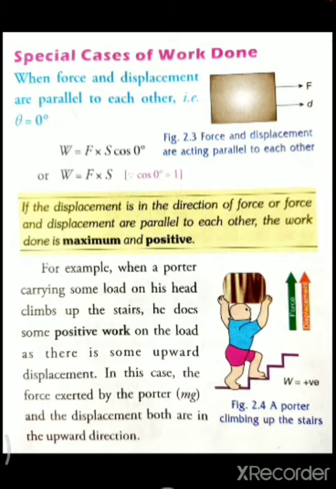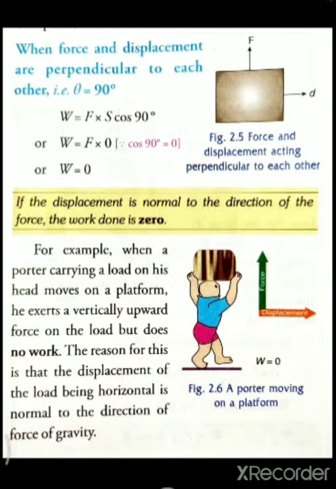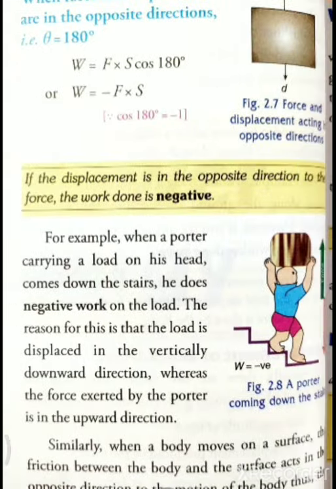Speed is divided into two types. The first one is uniform speed, and the second one is variable speed, which is the opposite of uniform speed. Let us learn about uniform speed. When a body covers equal distances in equal intervals of time, it is said to be moving with a uniform or constant speed.